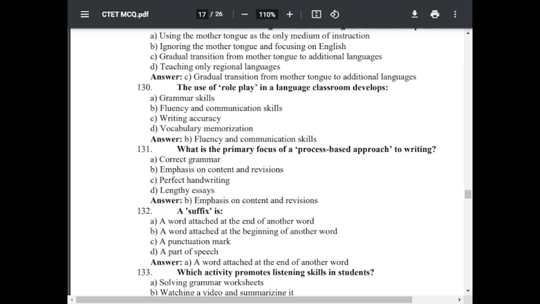Question number 132. A suffix is: Option A, a word attached at the end of another word. Option B, a word attached at the beginning of another word. Option C, a punctuation mark. Option D, a part of speech. The correct answer is a word attached at the end of another word. A suffix is a word attached at the end of another word.